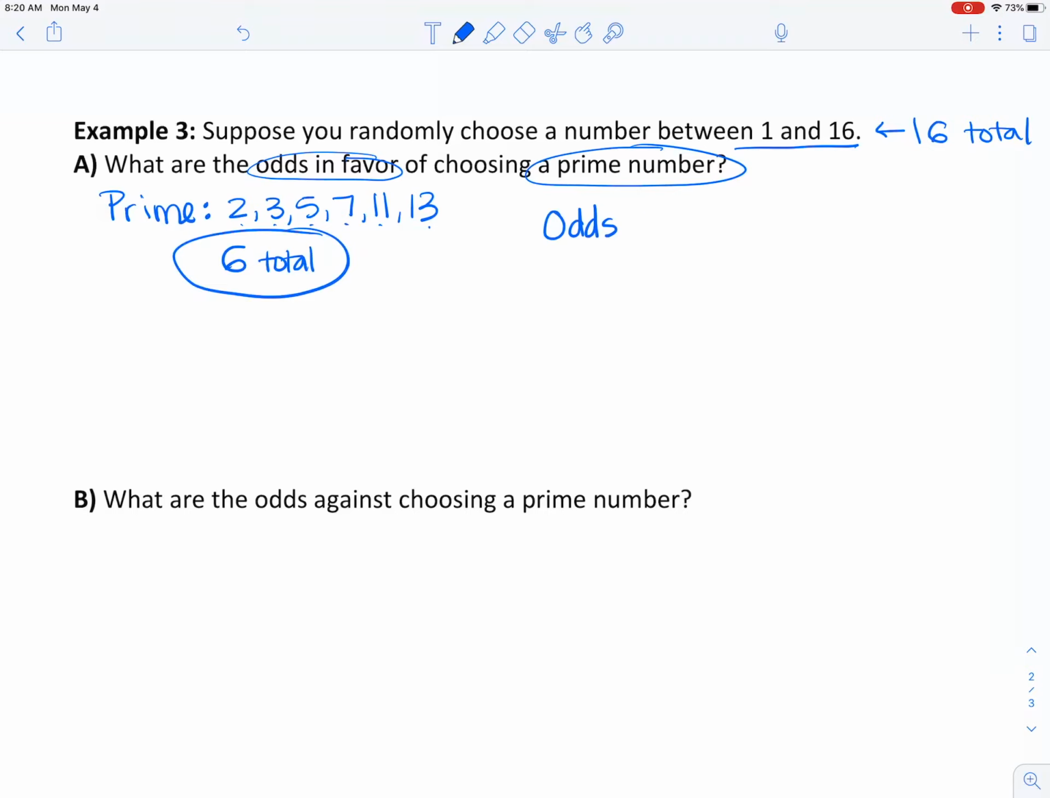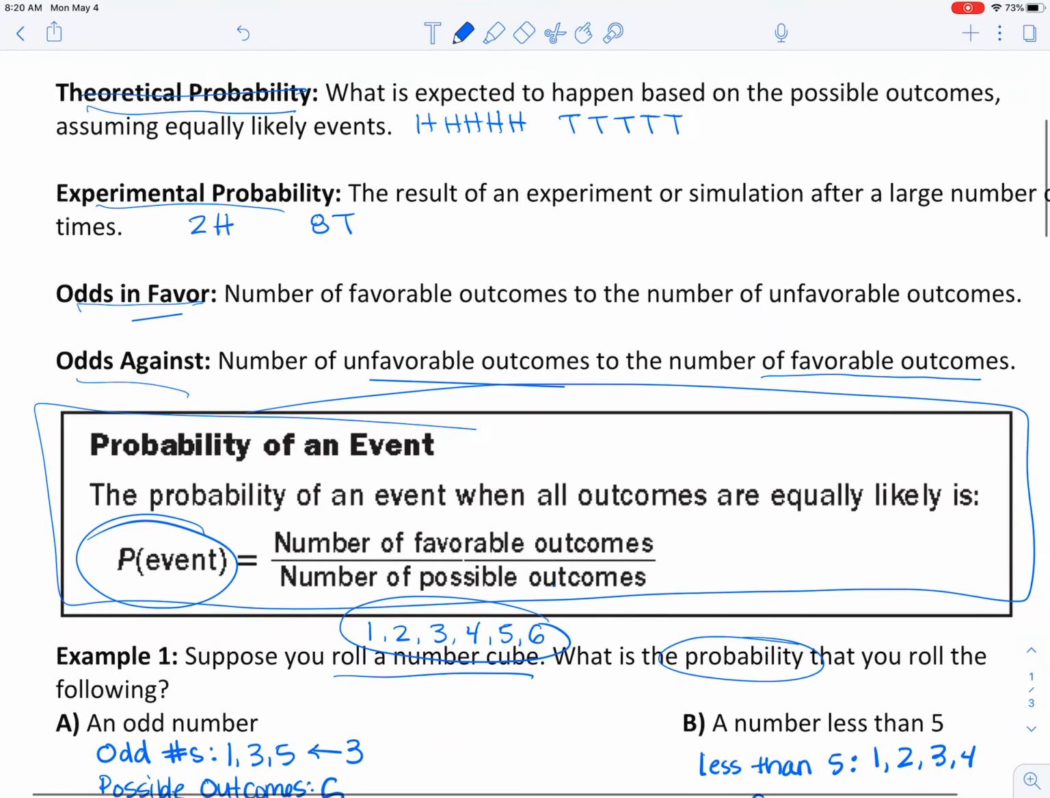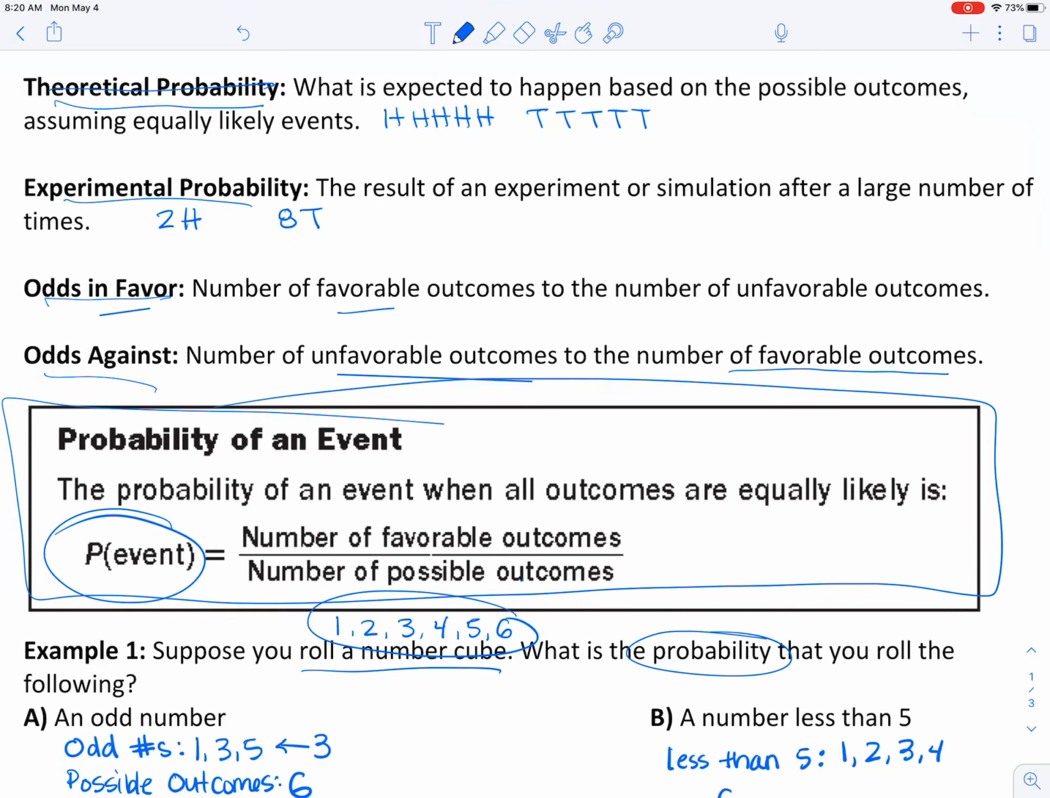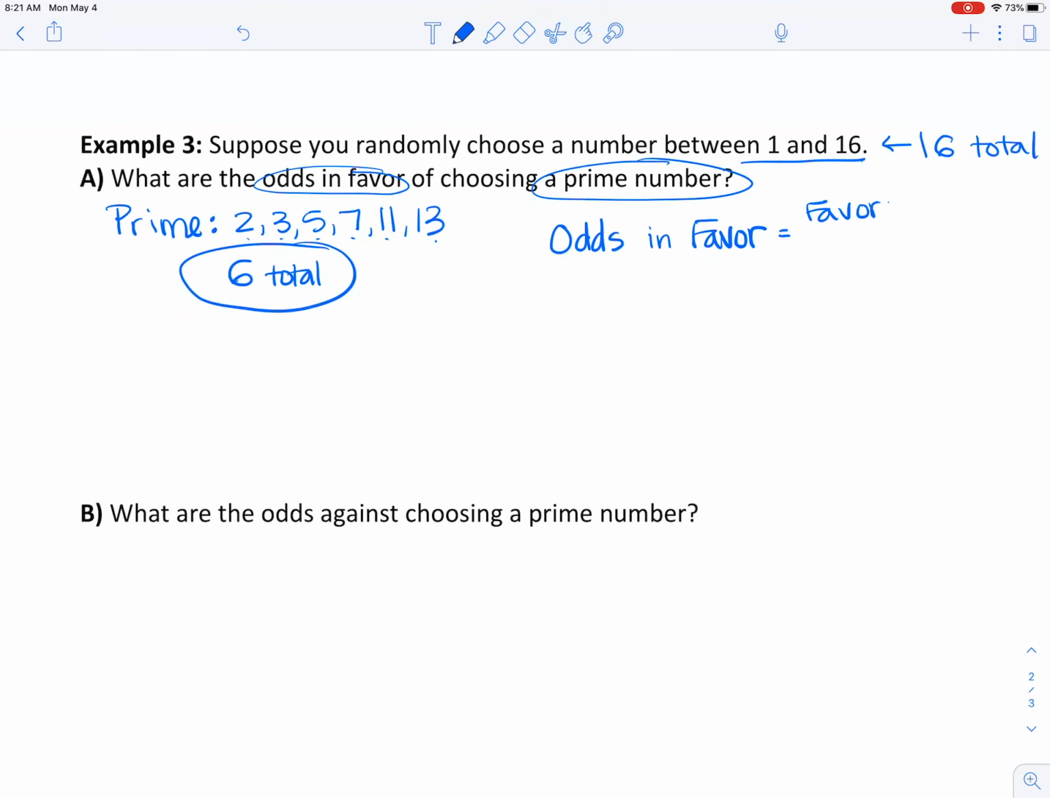Now, odds in favor. We saw this on the other side of the paper, on the front side. Odds in favor is the number of favorable outcomes to the number of unfavorable. So we have favorable on top and unfavorable on the bottom. So 6 would be our favorable.